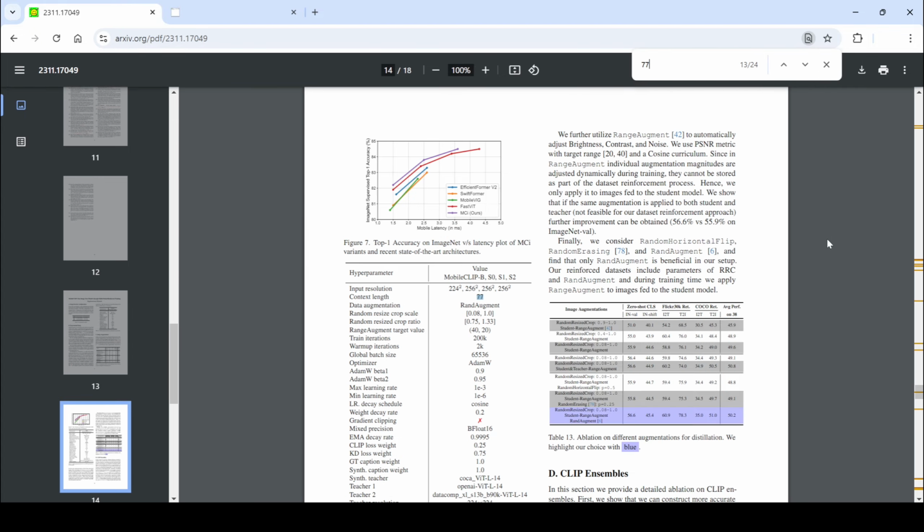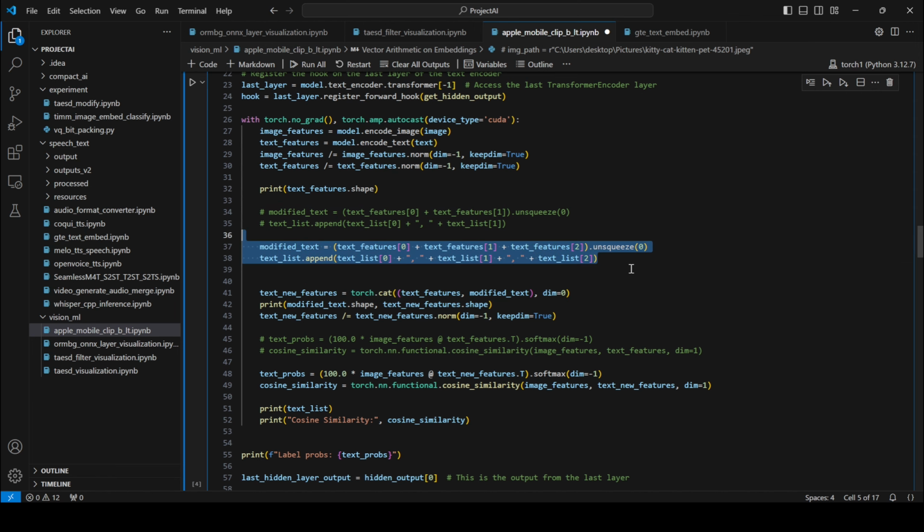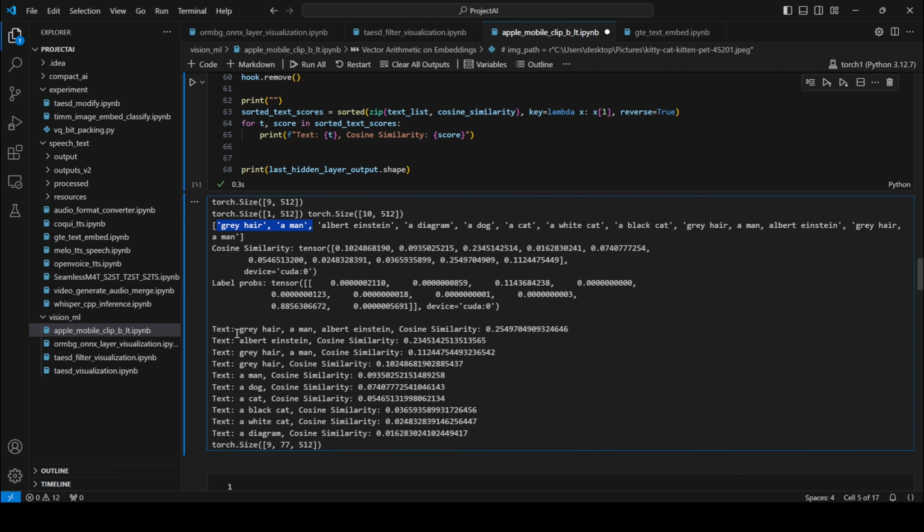Here are the sentences that I'm using for comparing against the images. This part is actually where I'm doing vector arithmetic. I have combined the first and the second text to make another text that should match the image more closely. As can be seen here, the maximum match is with the best match, but our composable embeddings get third place.